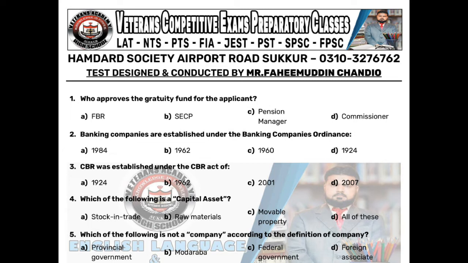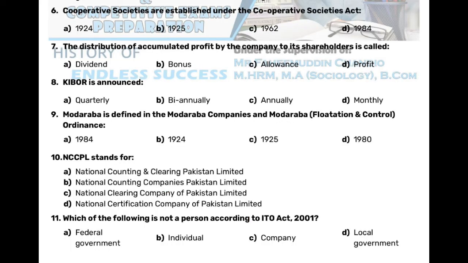All of these. 5. Which of the following is not a company according to the definition of company? A. Provincial government B. Modaraba C. Federal government D. Foreign associate. 1. Cooperative societies are established under the Cooperative Societies Act A. 1924 B. 1925 C. 1962 D.